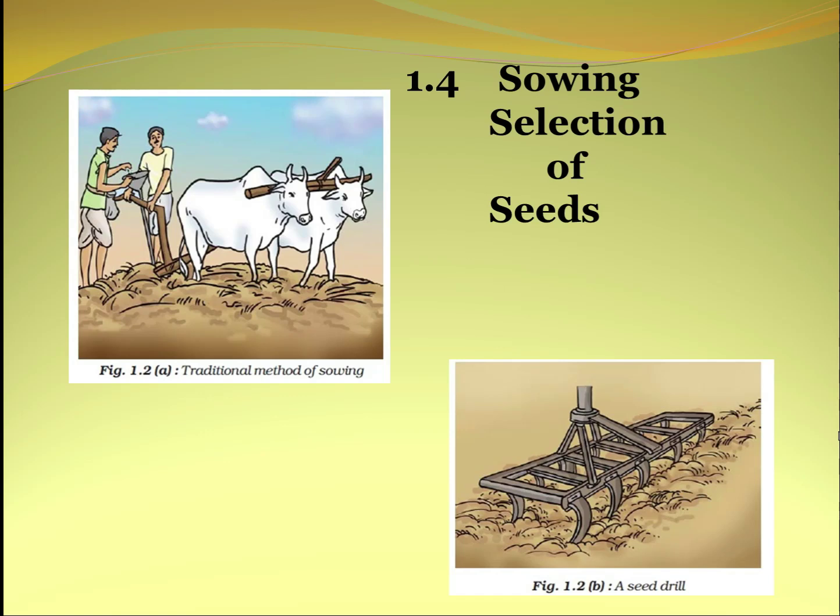Now in the screen you can see two methods are shown. One is the traditional method and another one is the advanced method. In the traditional method you can see how people use the hoe to do the sowing process, and the second one is the seed drill.